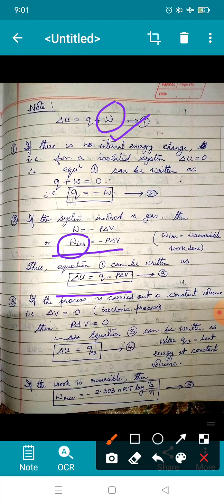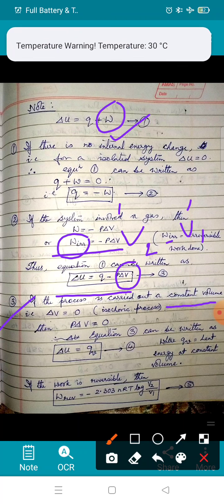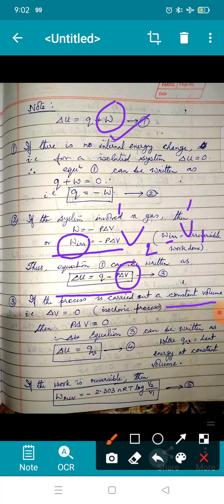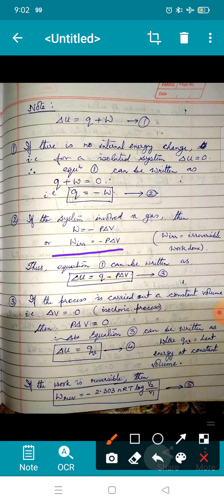If the process is carried out at constant volume, that means there is no change in volume, then delta V will be 0. Delta V is nothing but V2 minus V1, that means final volume minus initial volume. Now if both the volumes are same, then the difference will be 0. In that case, if delta V is 0, then what happens to equation number 3?